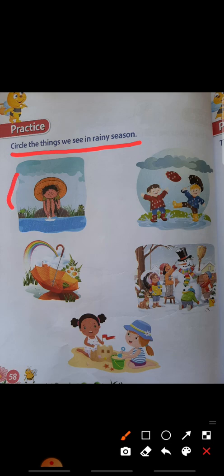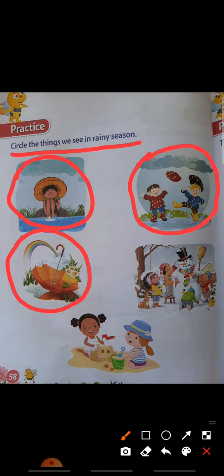Yes, the first picture, the boy is playing in the water. Okay, he made a paper boat and is floating it in that rain water. Okay, second picture is also rainy season. Why? Because both boys are playing in the rain. Yes. Okay. And third picture also rainy season. Why? Because we will see rainbow and umbrella in the rainy season. Yes. Okay.